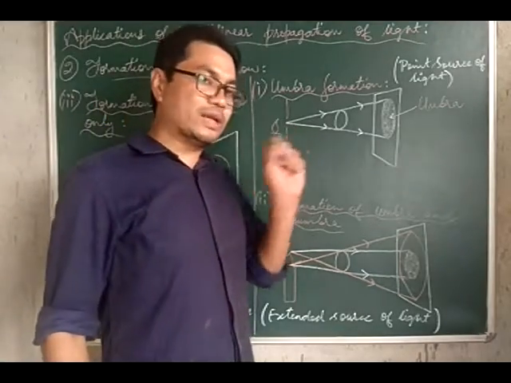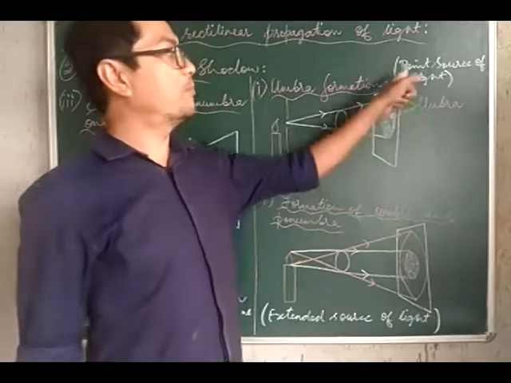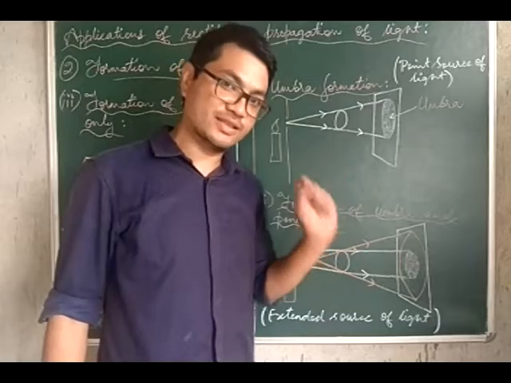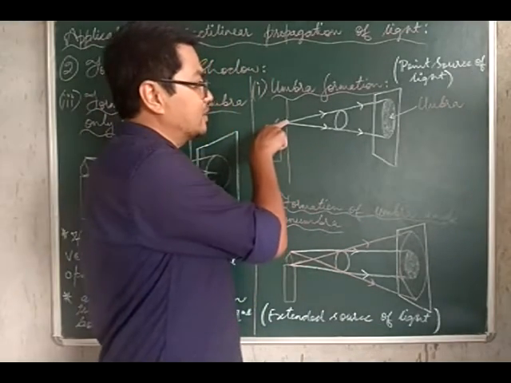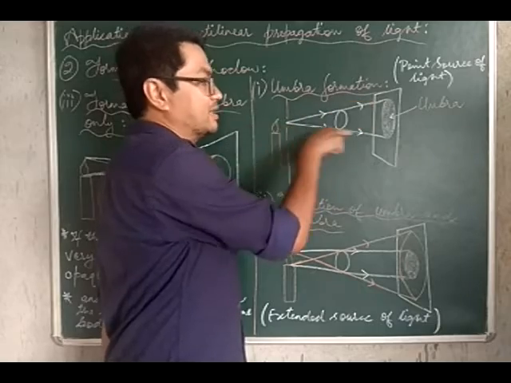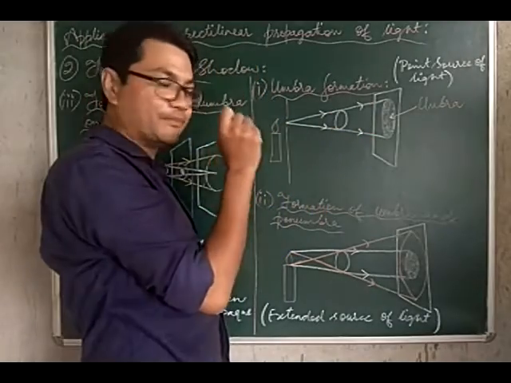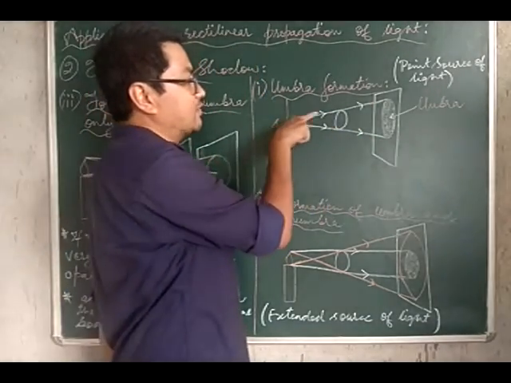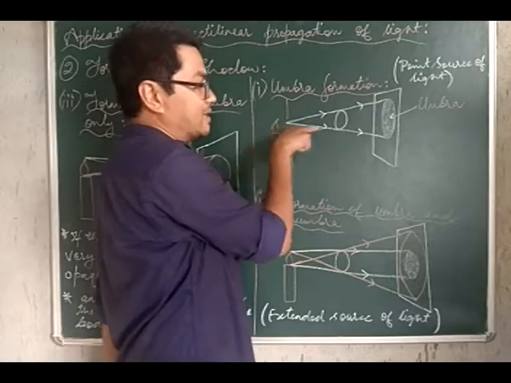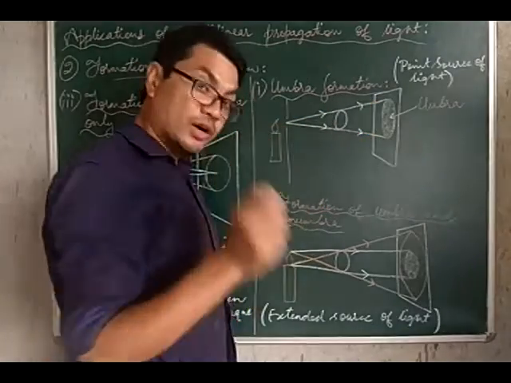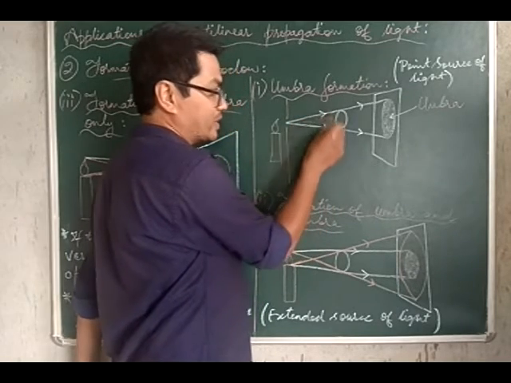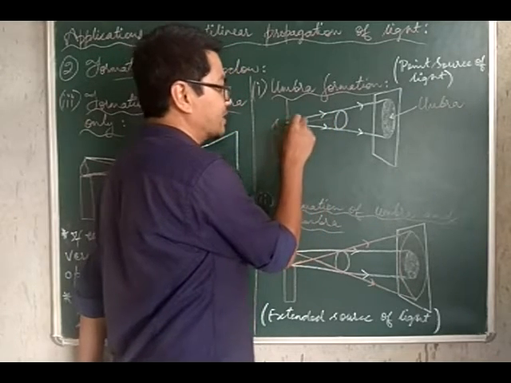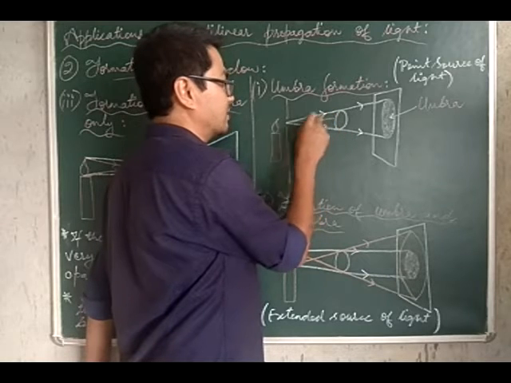The small hole is acting like your point source of light in this case. Since rays of light travel in a straight line, we have rays of light moving in this direction and in this direction from the source. Of course, there are other rays of light in between these two rays, also starting from the point source of light.